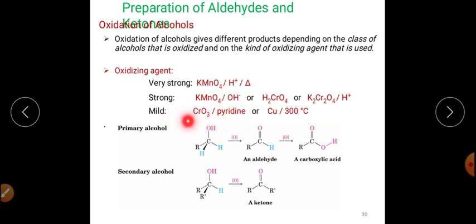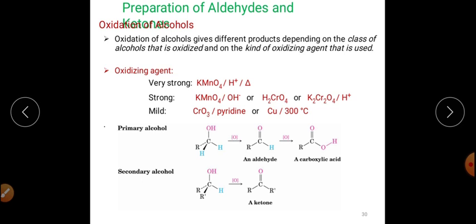And the mild oxidizing agent is CrO3 in presence of pyridine or copper at a temperature of around 300 degrees Celsius. So here are the different oxidizing agents that can be employed for oxidation of the alcohols into aldehydes and ketones.